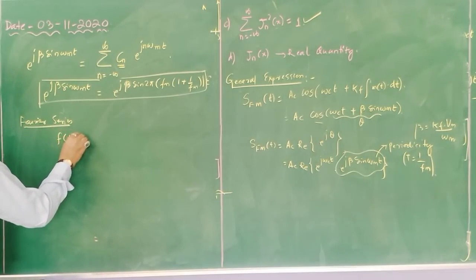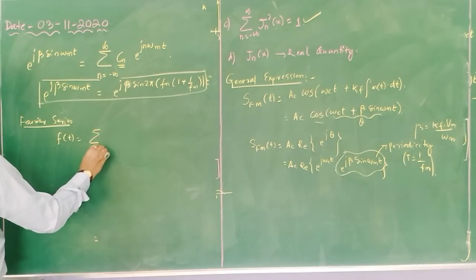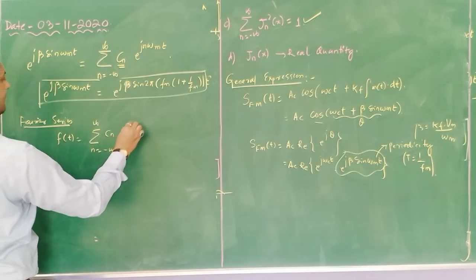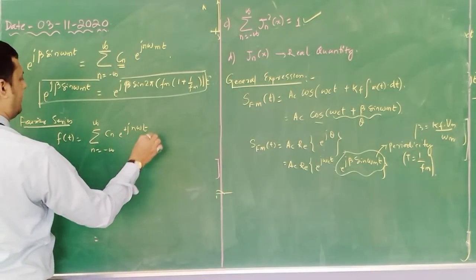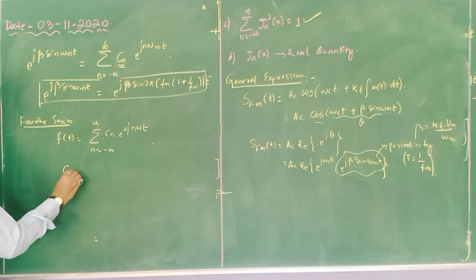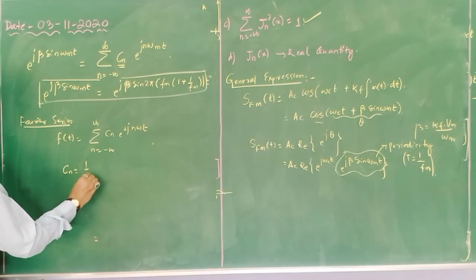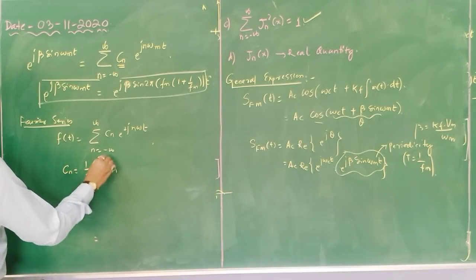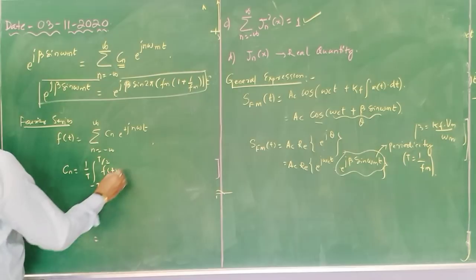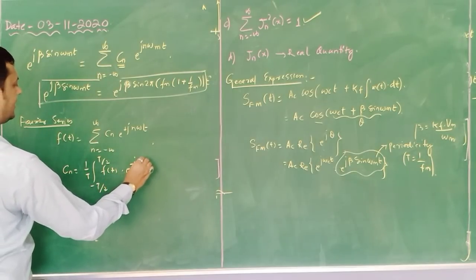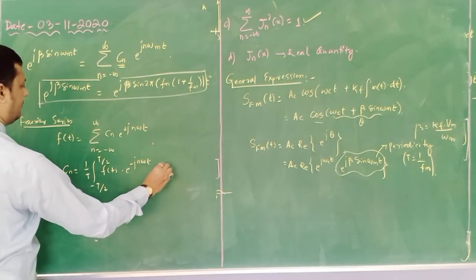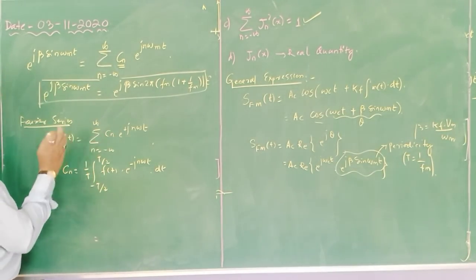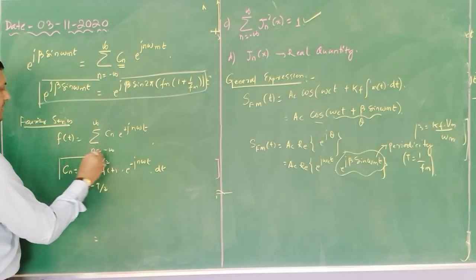The function is represented as the sum from minus infinity to infinity of Cn e to the power j n omega t. If you are determining the constant coefficient, you will get 1 by T integral from minus T/2 to T/2 of f(t) e to the power minus j n omega t dt. That means this part, if I take it to the left hand side, it will become an integration. So this is the coefficient.